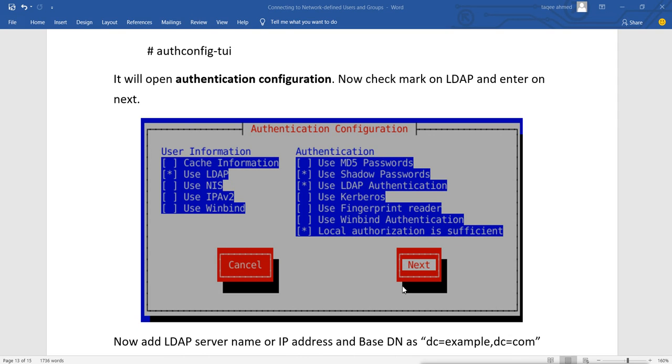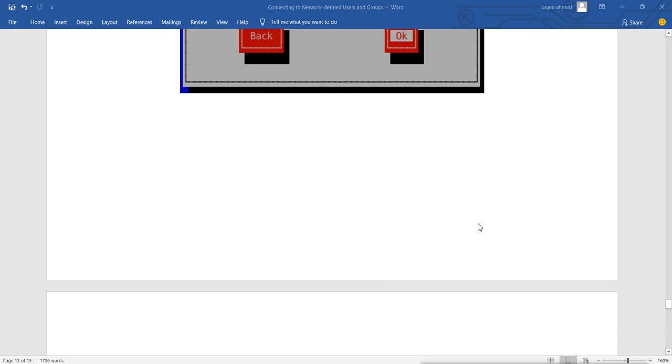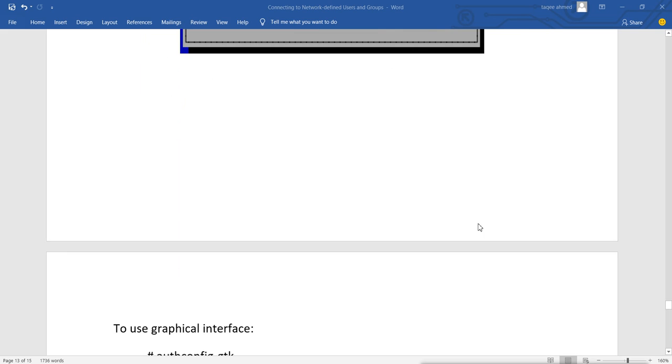Next we will provide the name or IP address of the LDAP server, and then we will provide the base distinguished name for the domain also, that is dc=example,dc=com, and then we will press OK. It will make this machine a client.